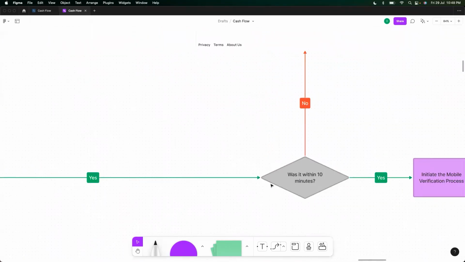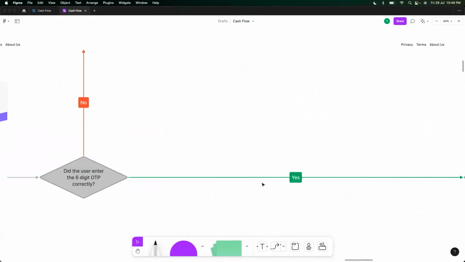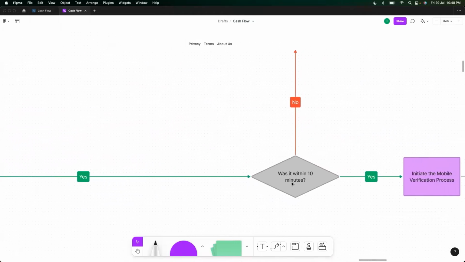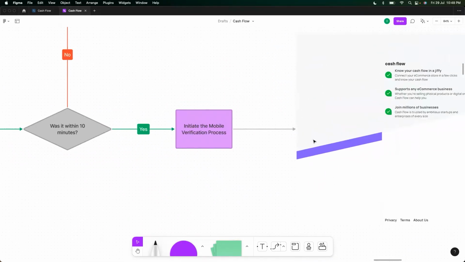Was it within 10 minutes? Right. So here's a dual check. Did the user enter the 6-digit OTP correctly? Yes, he did. But was it within 10 minutes? Right. Had the OTP expired? Right. No. The OTP is expired. All right. Request a new one or try again. OTPs are valid just for 10 minutes. Yes. Initiate a mobile verification process.